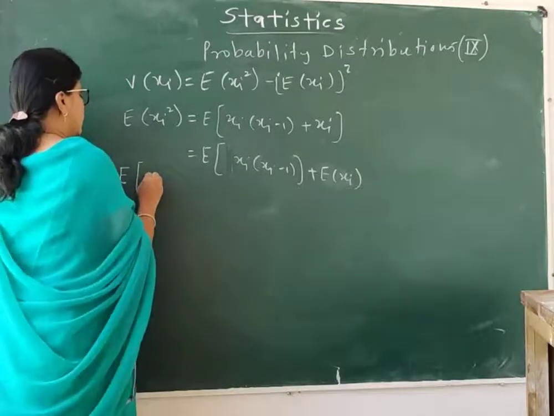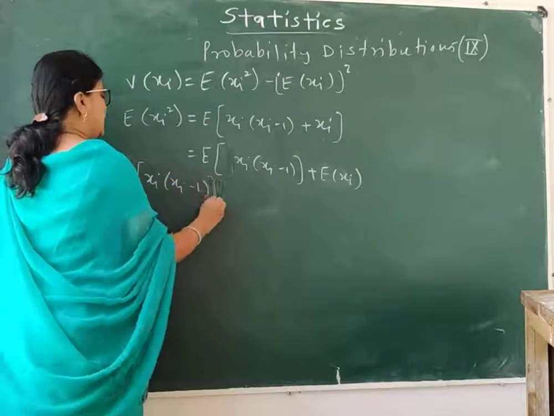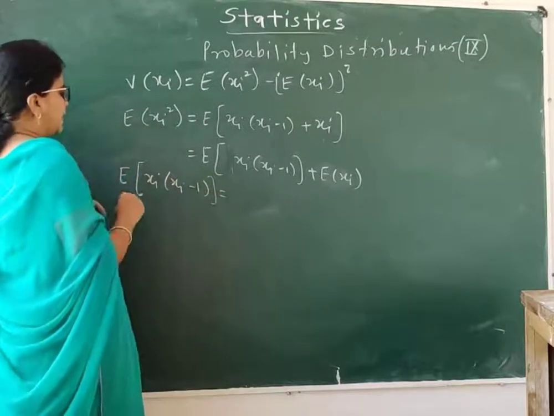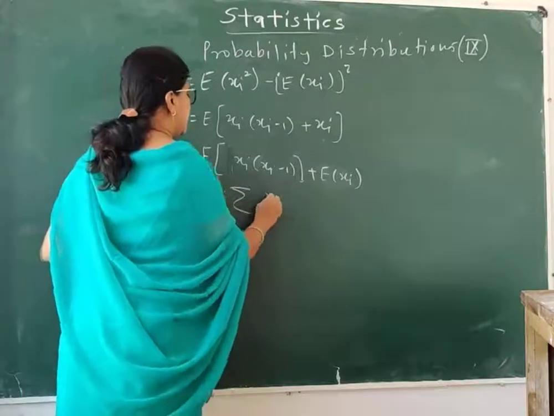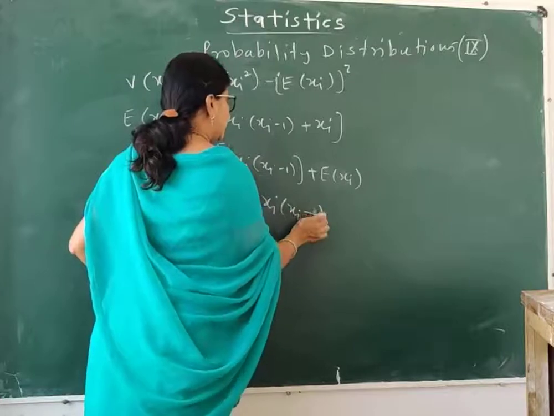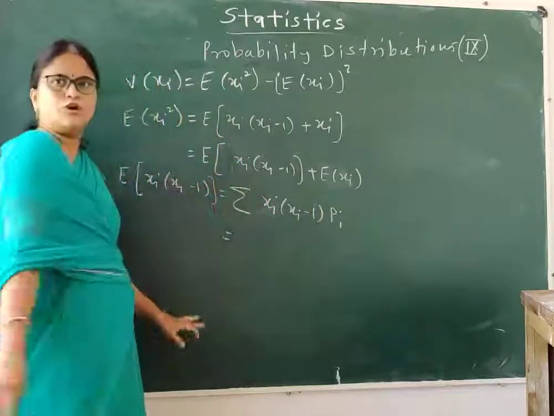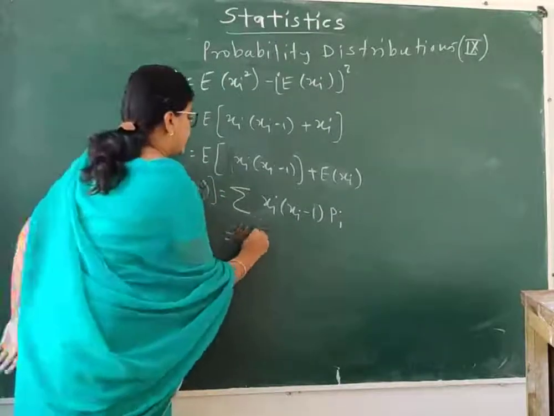So expectation of xi into xi minus 1, by definition I can write this as summation of xi into xi minus 1 into pi. So let me replace the value of pi. What we get?